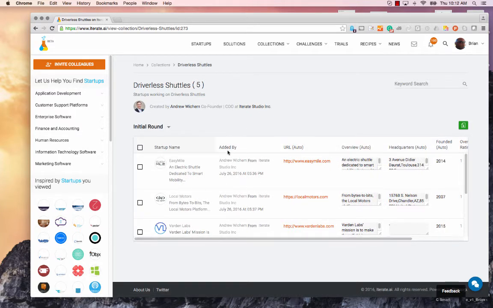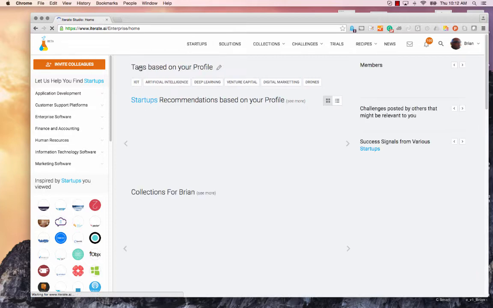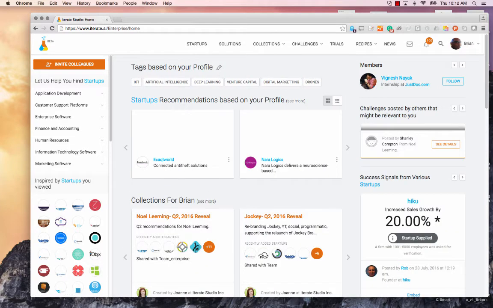What's really interesting in the collection is that you do also have multiple attributes that you can add, and these are custom attributes. So if you're looking at 20 or 30 startups and you want to grade them and evaluate them, you could add your attributes there, and then you can start your evaluation process, and then you could have multiple rounds of evaluation by using this capability. Let me go back to the home page. So search and browse and discovery are an integral and an essential part of the platform.